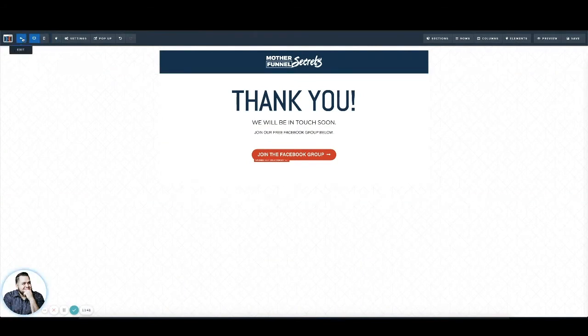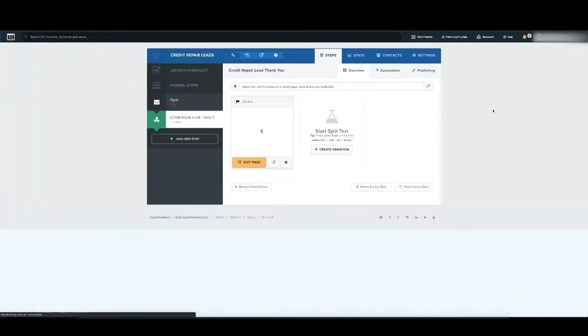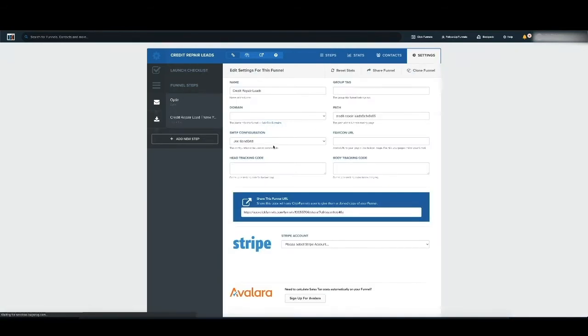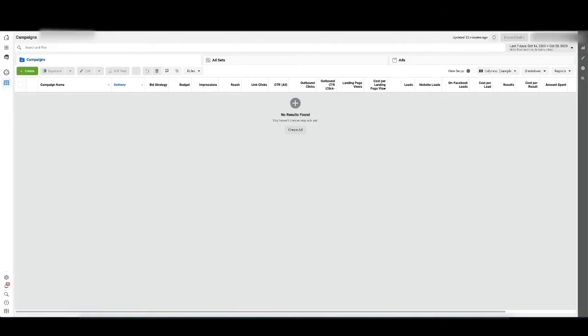Now that we have both of those things here, we're almost ready. We need to install the Facebook Pixel. The Facebook Pixel is just a fancy word for a piece of code that you install across all of your landing pages, right? And so that's pretty easy. We go to settings here, and under head tracking code right here, this section, you can just paste the code there. So where do we get this from? We get it from the Facebook Ads Manager. Now, the Facebook Ads Manager is what you should be using to create your Facebook ads.